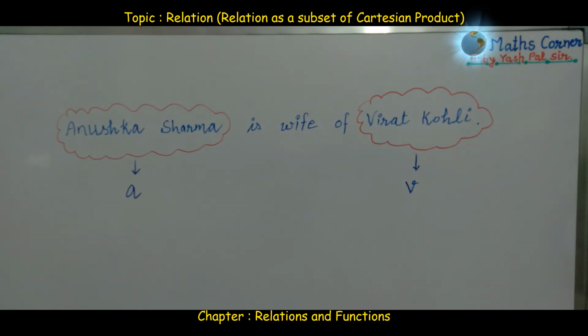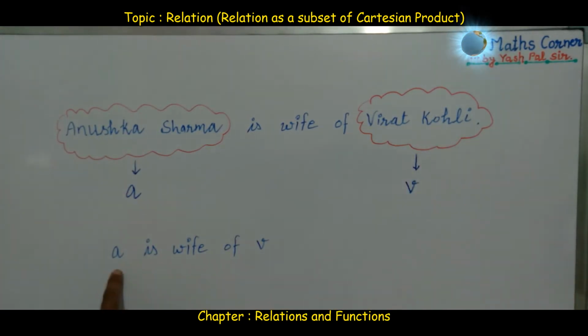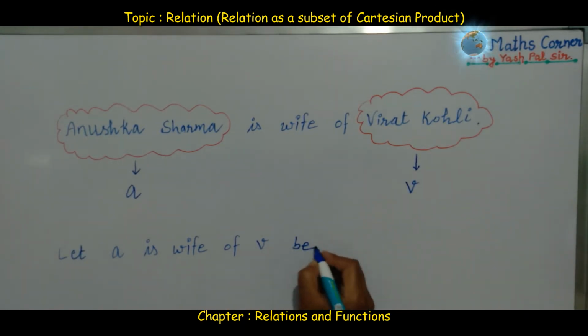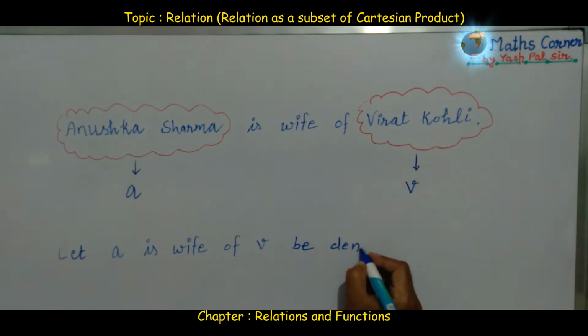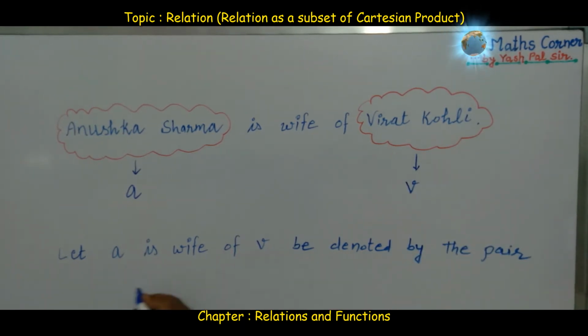Okay, so in short, we can write this now. A is wife of V. Anushka Sharma is wife of Virat Kohli. A is wife of V. Now, suppose we write this as, let this A is wife of V be denoted by the pair. What is the name of the pair? A comma V.